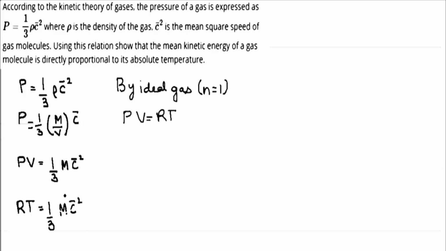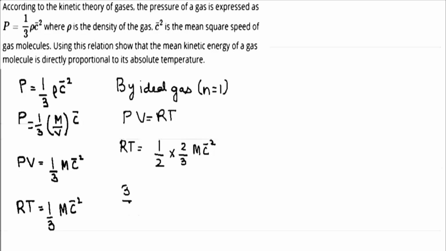Now in the question we need to obtain kinetic energy. Now how to obtain kinetic energy? Let us see. Basically, if we use this expression, RT is equal to 1 by 3 mc square, let us divide by half and multiply by 2. Now let us transfer 3 and 2 onto the LHS.